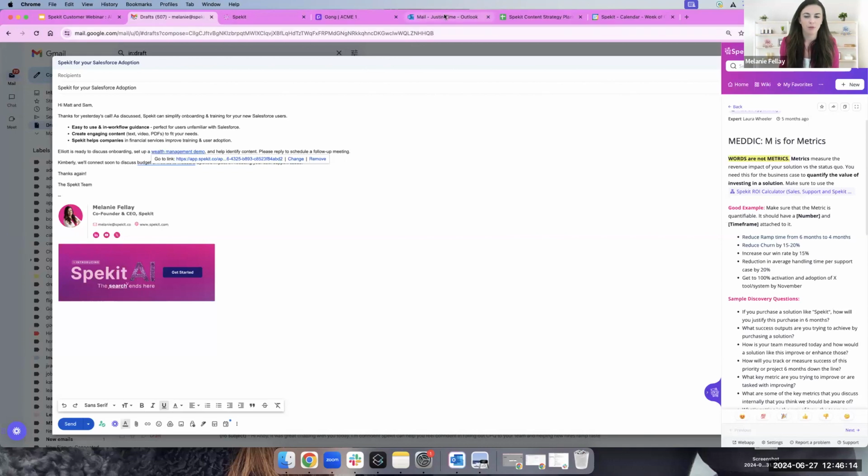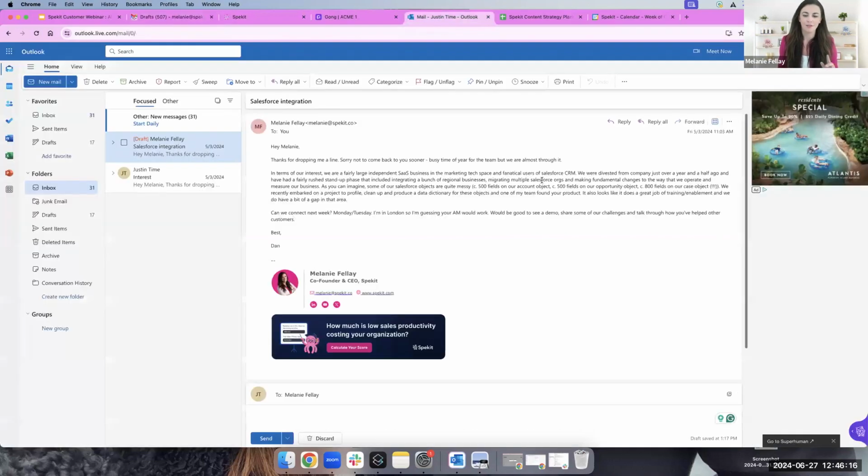Taking another example before I go into Gong, those of you that use Outlook, it does work in Outlook browser as well. I understand that the majority of reps use Outlook desktop, which is why that's coming soon. But you will see here, in this example, I'm not actually creating a follow-up, but I just got a prospect email, right? Someone reached out, they're telling us that they're a fairly independent, large business. They've had a lot of challenges with their Salesforce. They're doing a big cleanup of their Salesforce org, right? So there's all this information. They have a big gap.